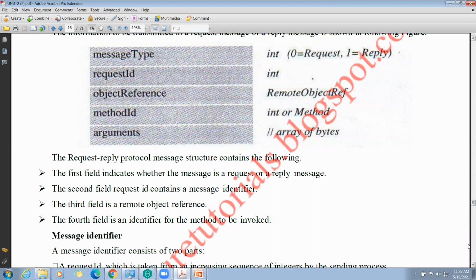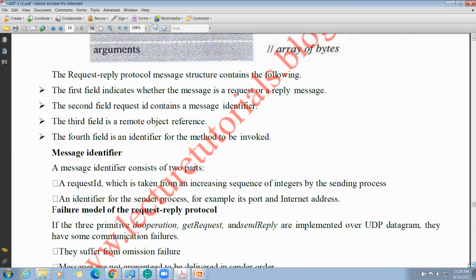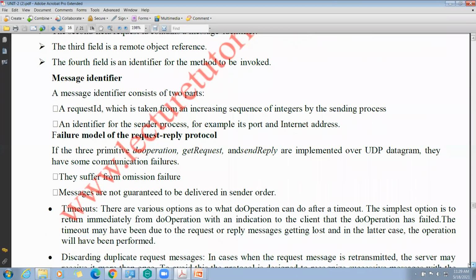Next, what is the message identifier? The message identifier contains two parts. The first one is the request ID, which is taken from an increasing sequence of integers by the sending process.